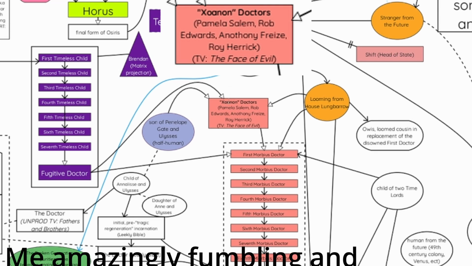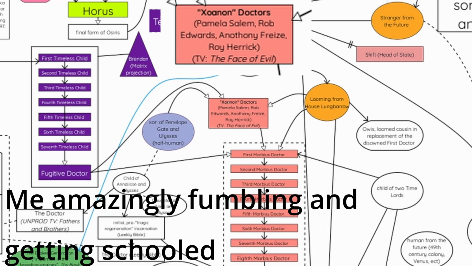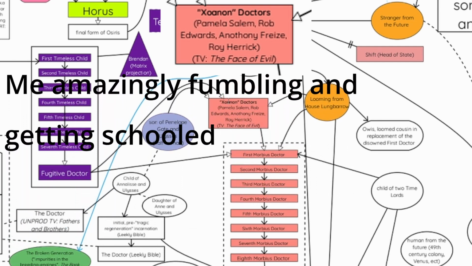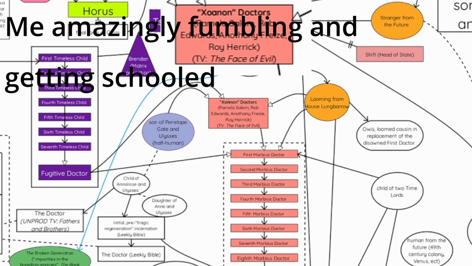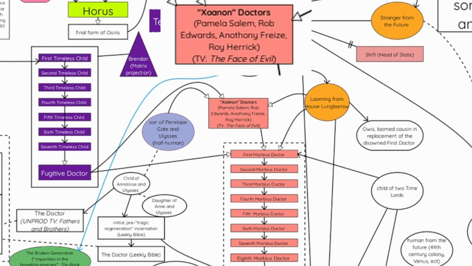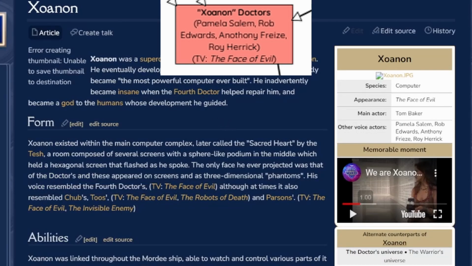This is where the Brain of Morbius faces were shown, weren't they? So it went 4, 2, 1. No, no, that was a different thing. This is The Face of Evil. This is where Leela was introduced, I'm pretty sure. Xoanon shows a bunch of doctors that we hadn't seen before, or maybe they were the Doctor, maybe they weren't.